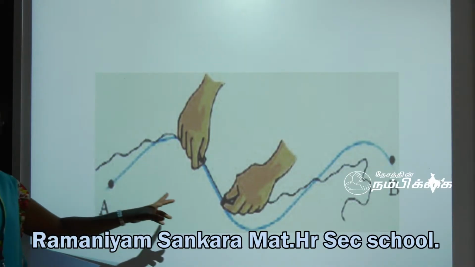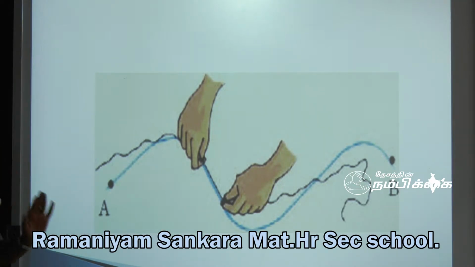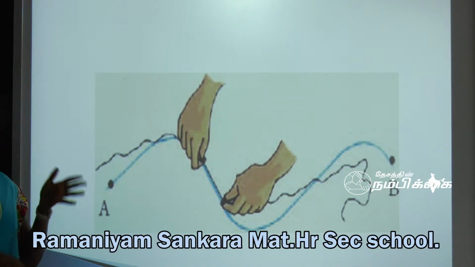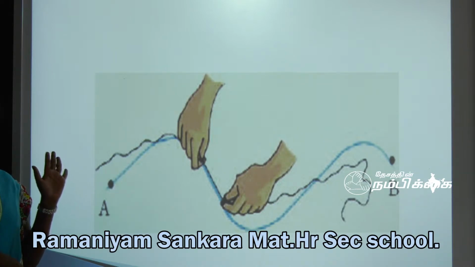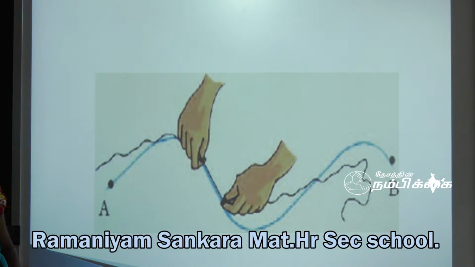This is the length of the curved line. The topic of length is over. We have seen what is length, unit of length, subunit, correct measurement, measuring the length of the pin and measuring the curved line. Now we are going to see about what is mass.